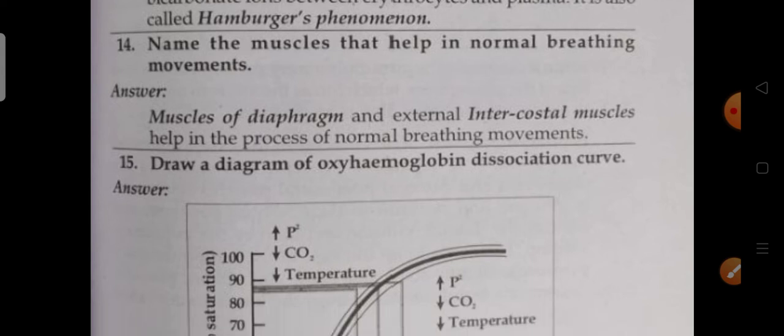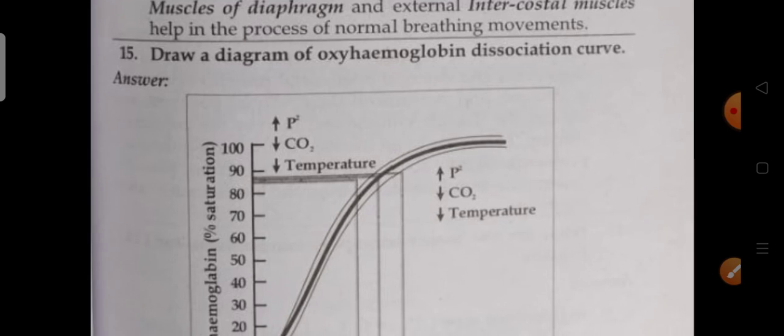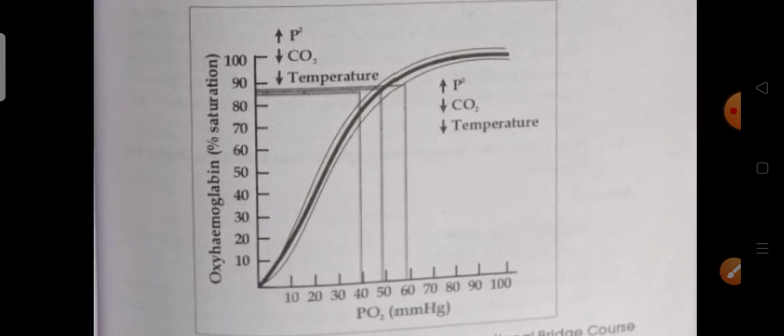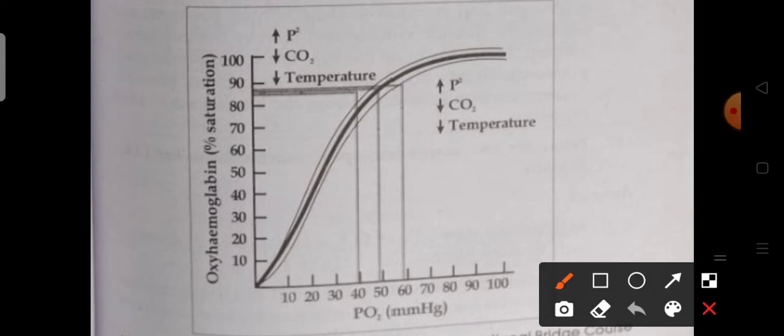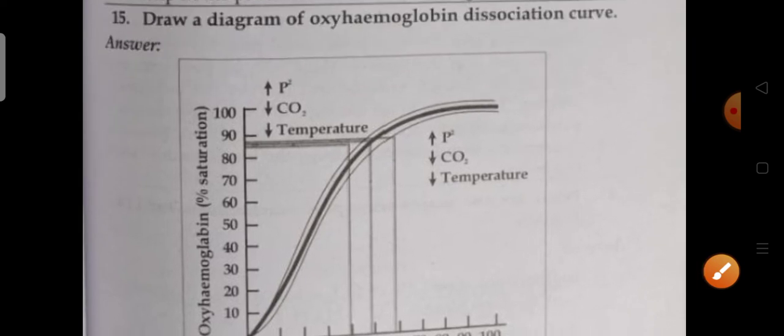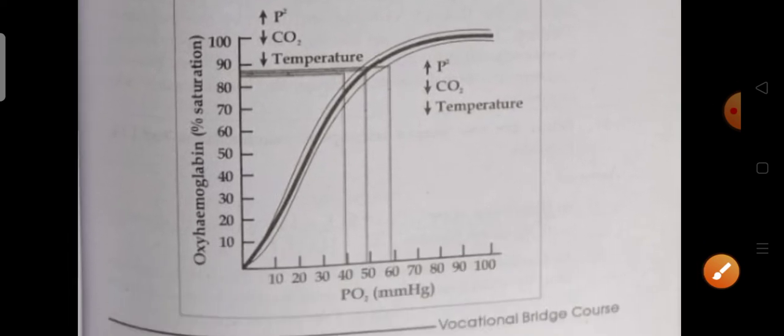Next, draw a diagram of the oxyhemoglobin dissociation curve. Here is the oxyhemoglobin saturation, and here are the pO2, pCO2, and temperature. A curve will be there, going on rising from here like this. Temperature also, see here, and carbon dioxide. So this is the oxyhemoglobin dissociation curve.